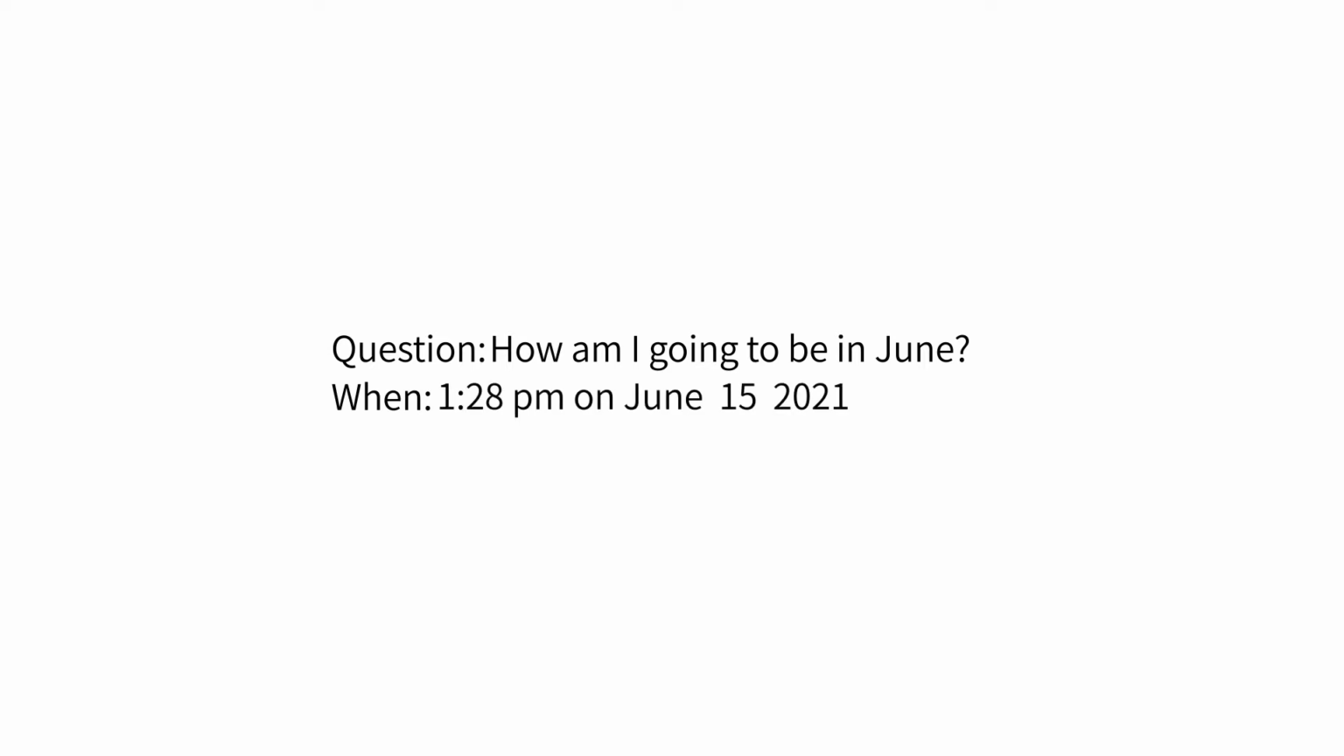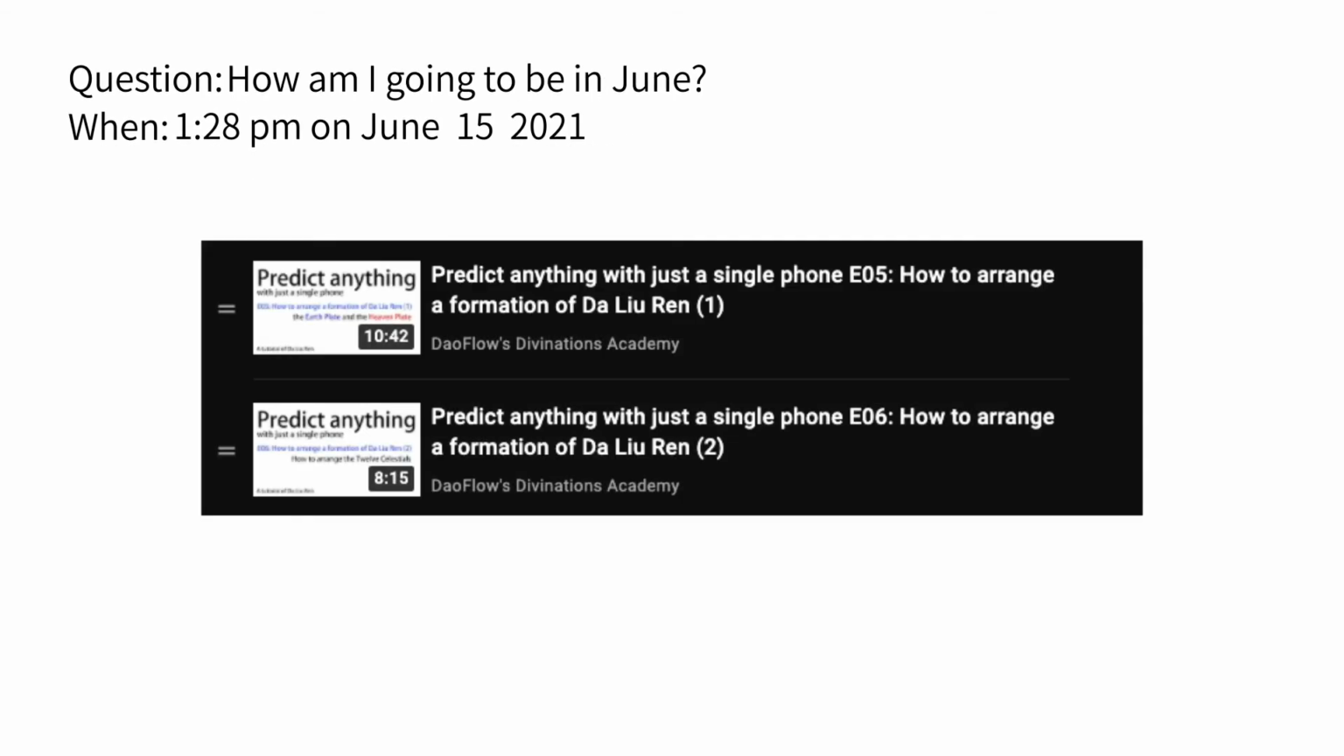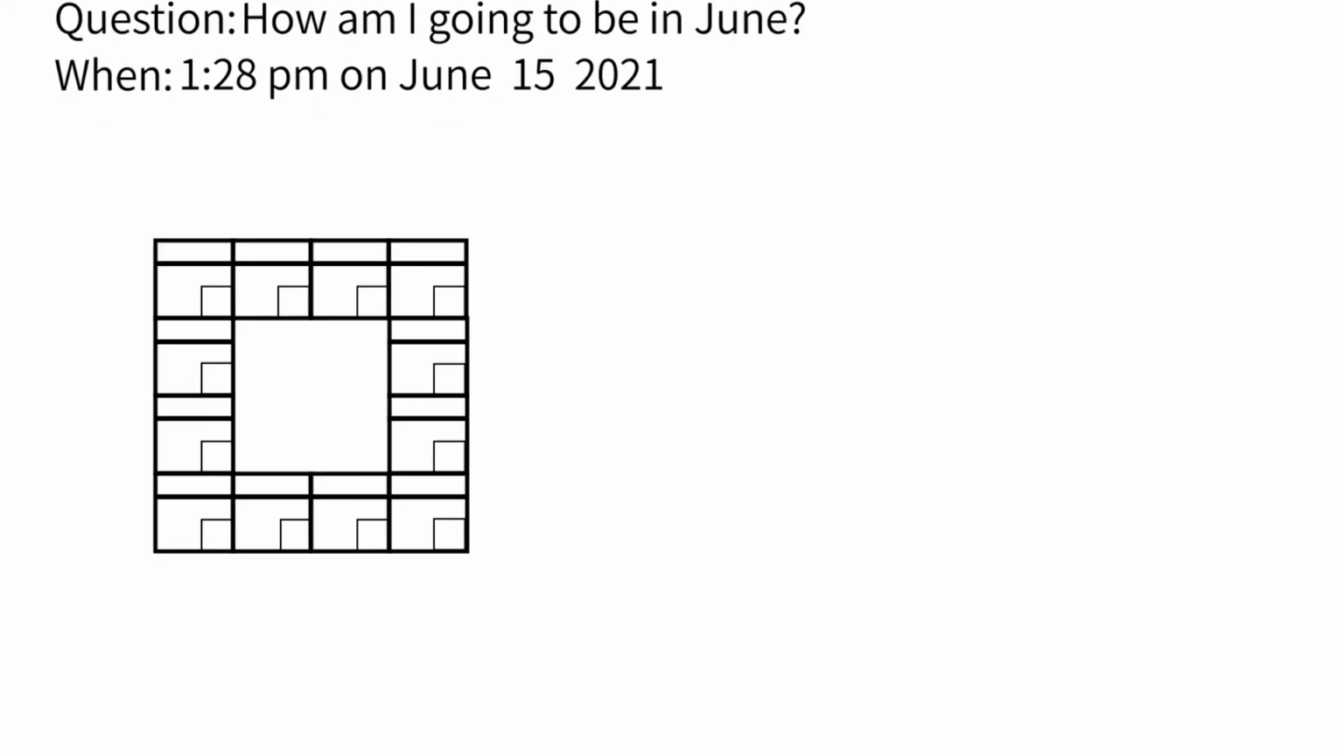Before making a prediction, we must know what we want to predict, that is, what the question we want to raise is. After asking the question, we need to determine when we ask the question. Suppose our question is how am I going to be in June? The time is 1:28 p.m. on June 15, 2021. And then according to the rules I introduced in the last video in this series,